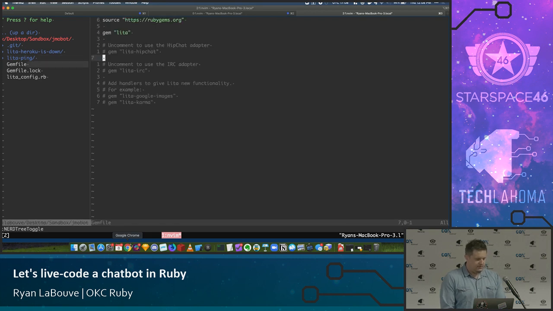Now we're gonna go into this Gemfile and add Lita Heroku is down. And this is where I mentioned if we had it on RubyGems, this would just be like magic. This would work. But since we need to use a path, I think we can do path, Lita.